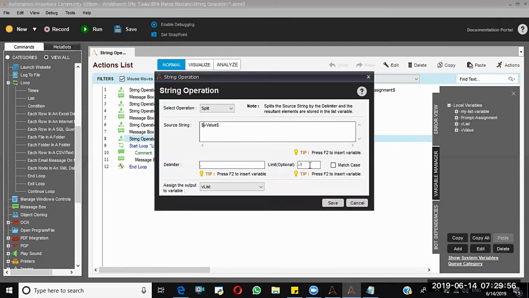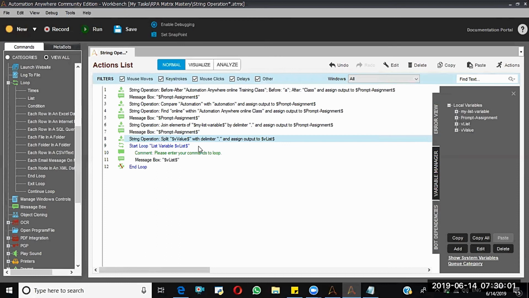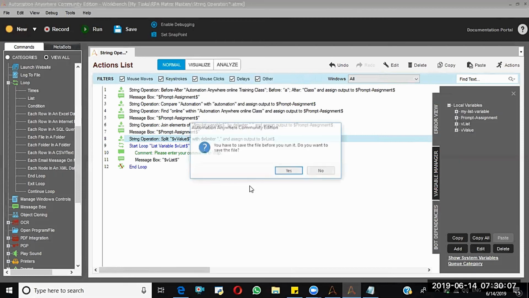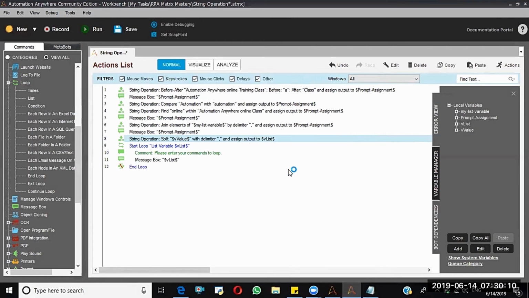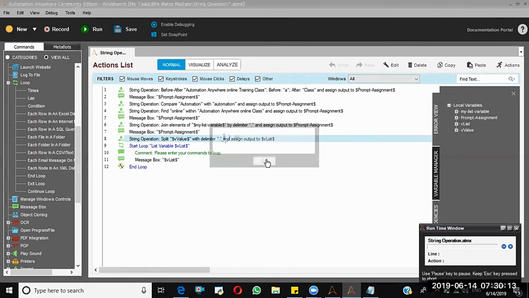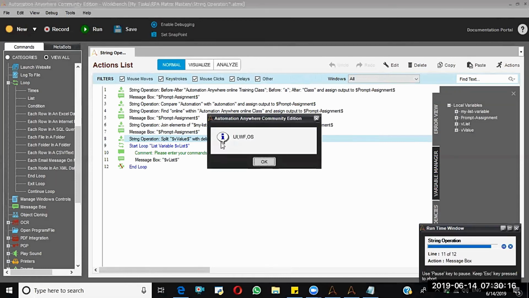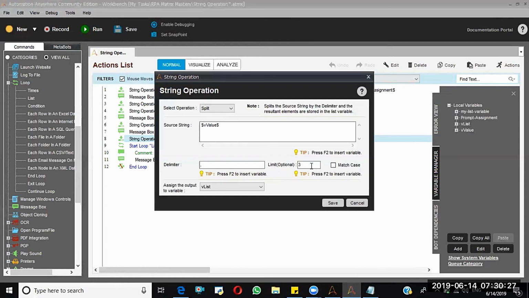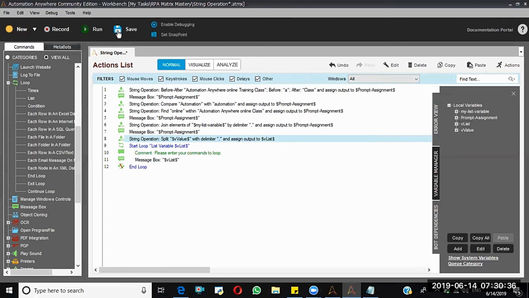Now I'm changing this limit from -1 to 3. Now see what will happen. AA, BP, and the remaining things have been given as a single string. Like this, it will work if you make it limited. By default we will use -1, then it will extract all the things. So this is about the split command.